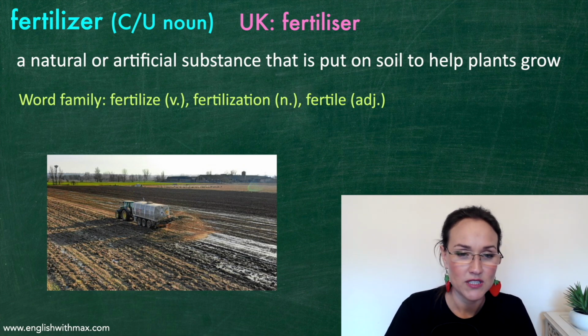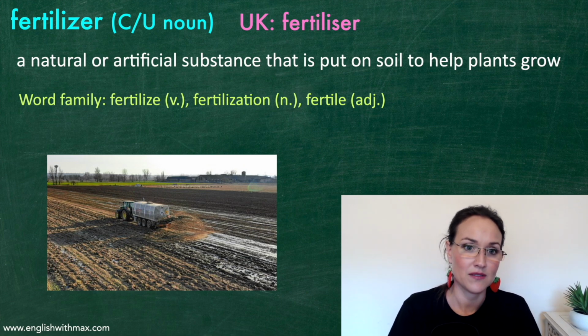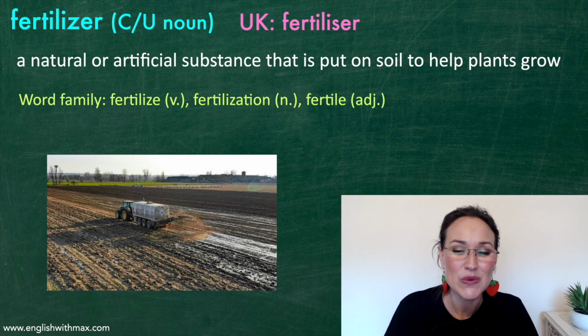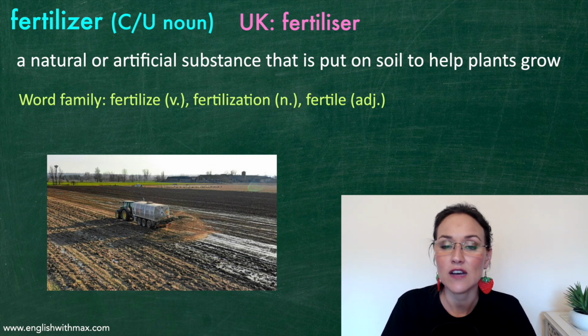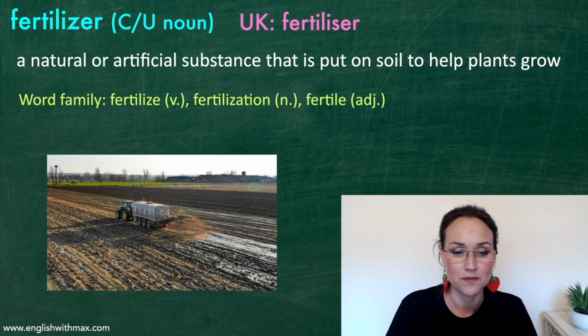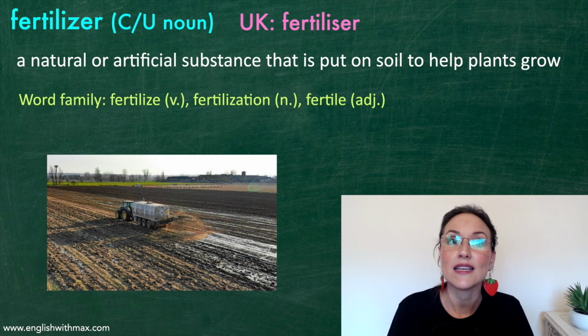Let's see the word family. First we have fertilize, which is the verb that means to put fertilizer on soil. Next we have the noun fertilization, which is the act of fertilizing. And then we have the adjective fertile. If soil or ground is fertile, that means that plants grow easily in it.